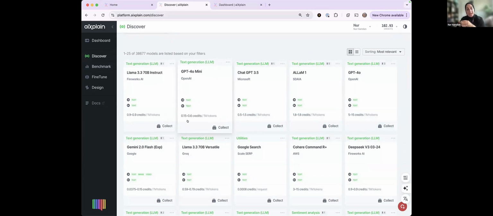How we do it is that we do big contracts with these vendors, and then we cover the big vendor costs, and we give you exactly the same cost that you would have to pay if you were using OpenAI directly. So you wouldn't have to question whether it is cheaper to use aiXplain or to use OpenAI. It's exactly the same price all the time for all vendors.